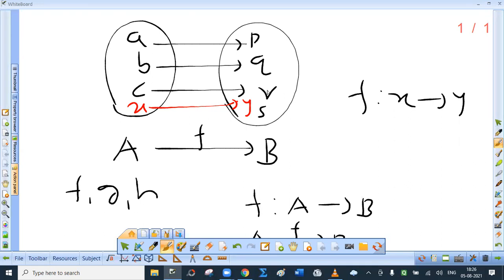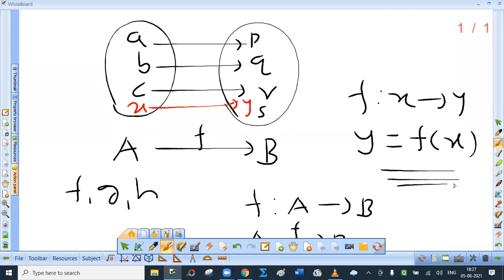It is value of the function f at C. In general, y is known as value of the function f at which point of the domain? X. And that is why we always say y equal to f(x), y equal to f(x) is the function. I hope this is clear to you.